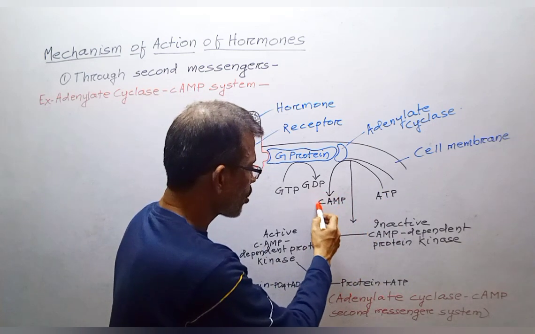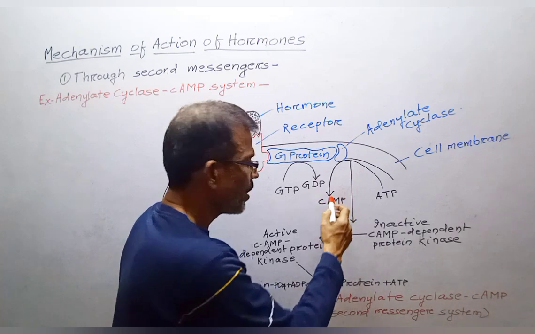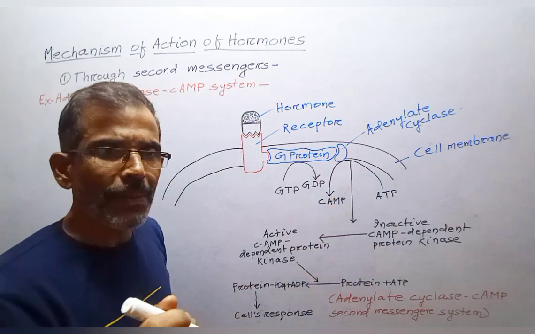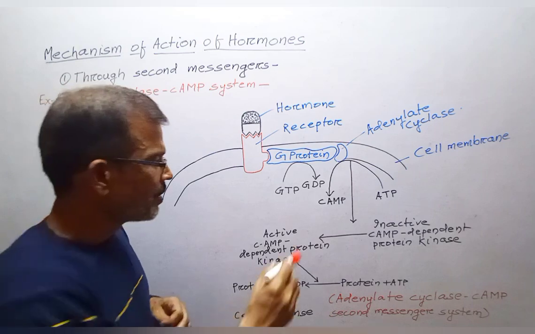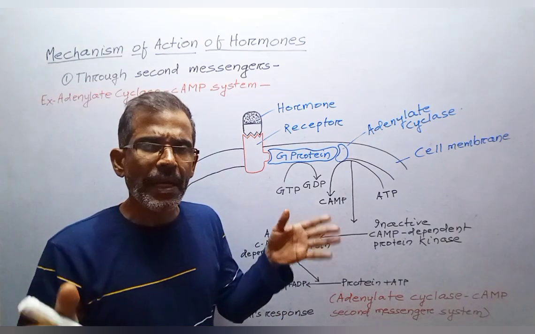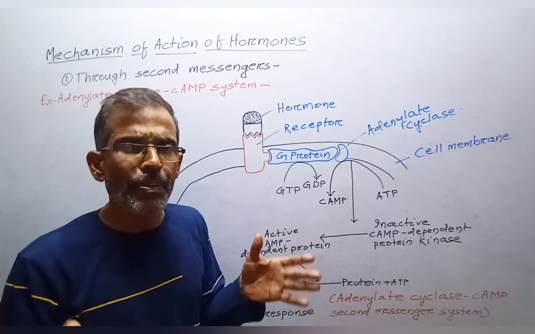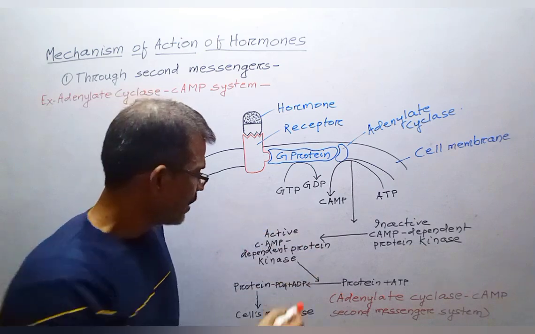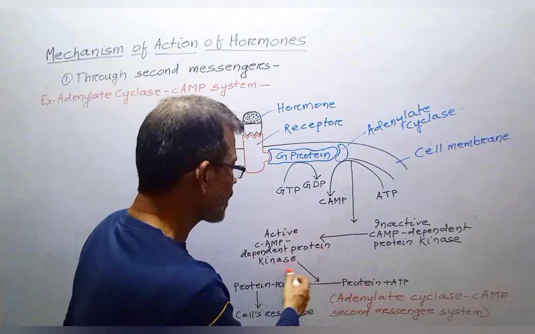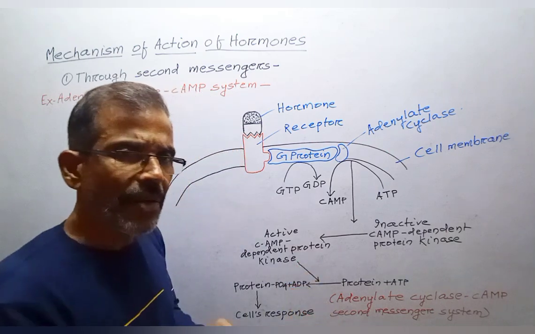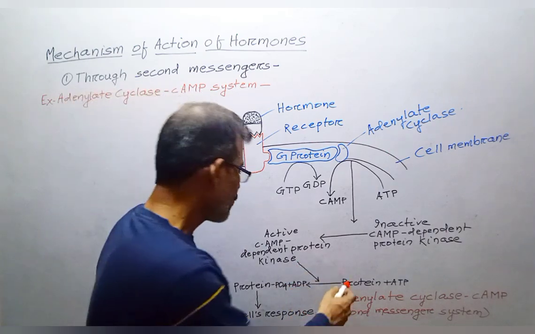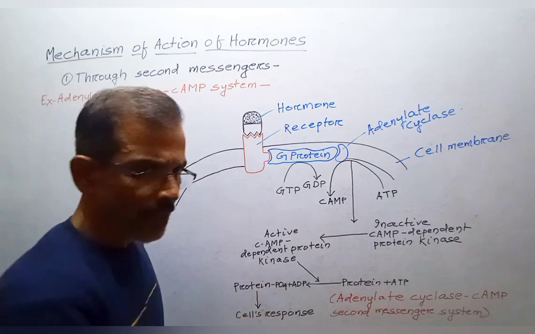Cyclic adenosine monophosphate, cAMP, is an important second messenger system. Cyclic AMP then activates protein kinases, in particular protein kinase A. These activated protein kinases catalyze the phosphorylation of various intracellular proteins.